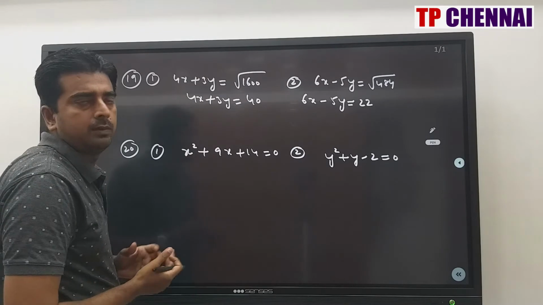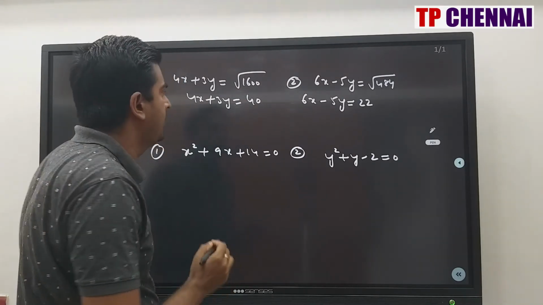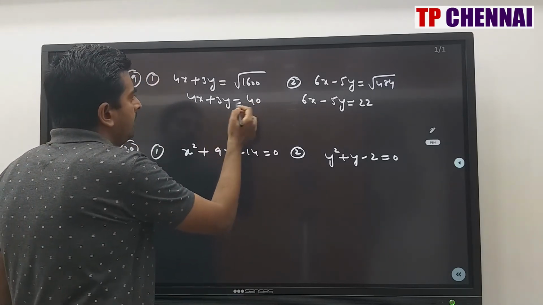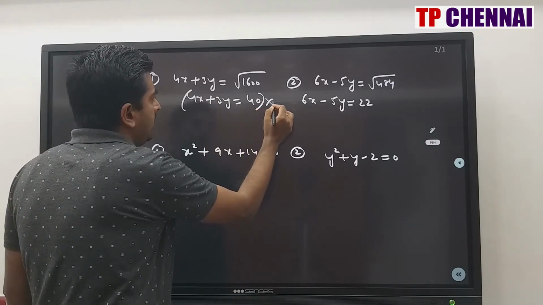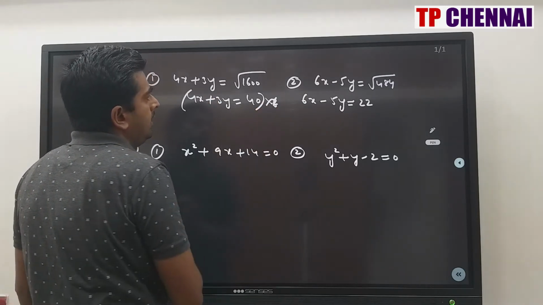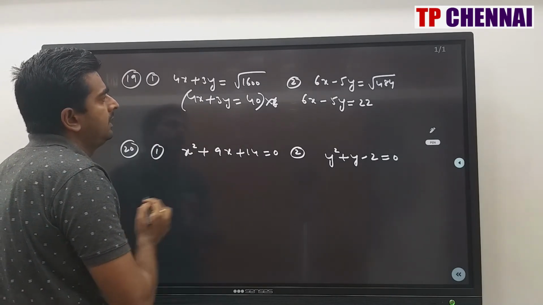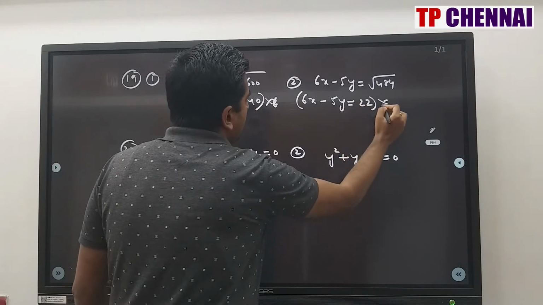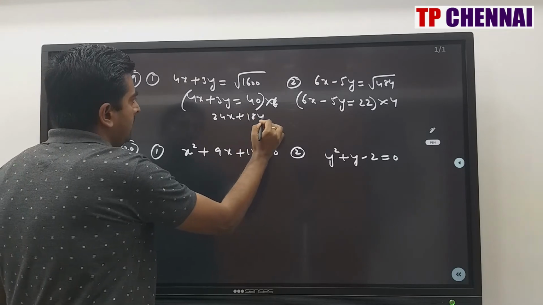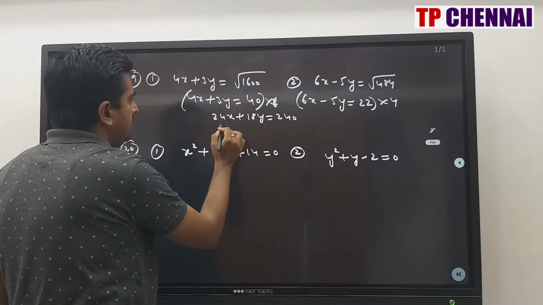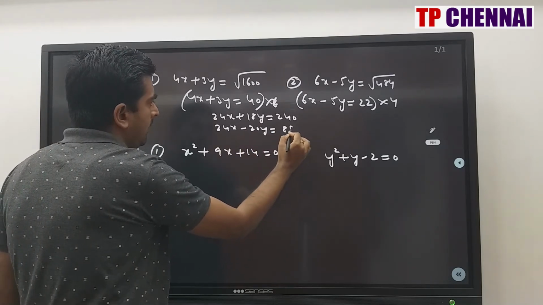Right? Now we have to solve. This is a linear equation, right? So you are going to get only one variable of x, one variable of y. So when you multiply, make it same. You already know how to solve, right? So if you multiply this one by 6, and this one by 4, what you are going to get? 24x plus 18y is equal to 240. This is 24x minus 20y is equal to 88.